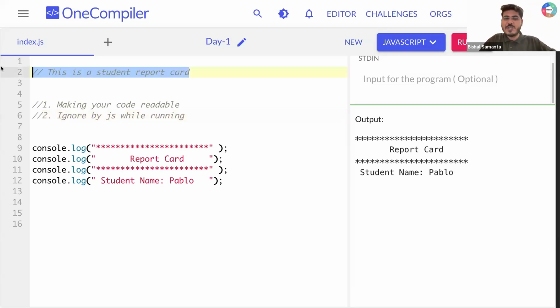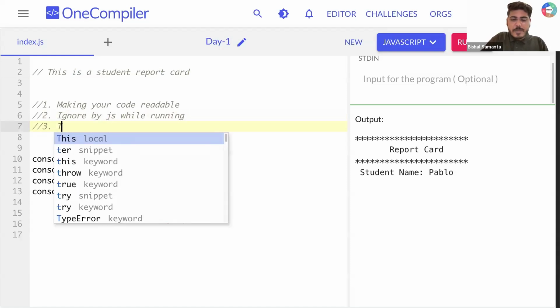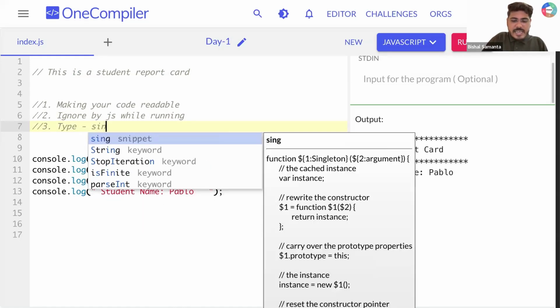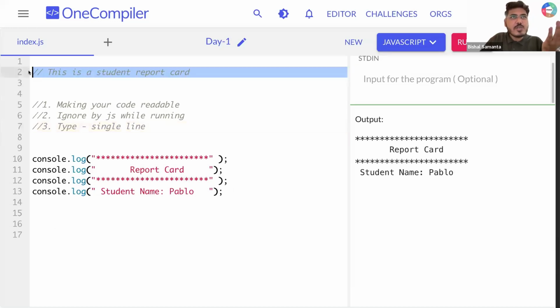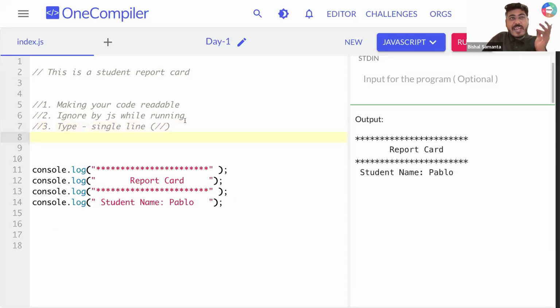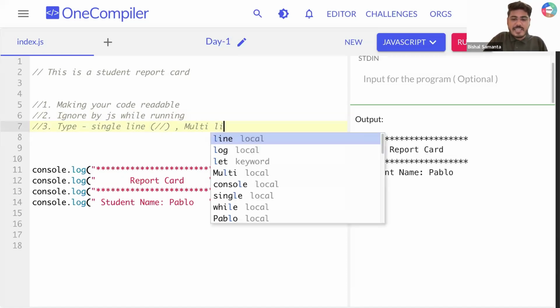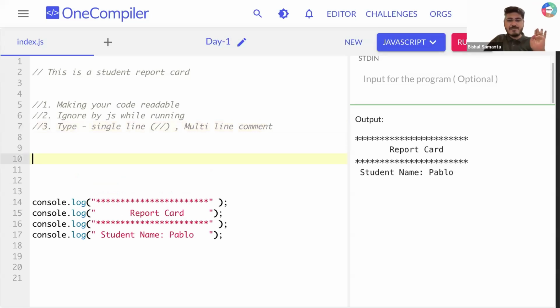Point number 3, we are going to see there are two types of comment you can write. One is the single line comment. Whenever you use a single line comment, you need to use double slash. But there is one more type, which is called a multi-line comment. The syntax is very simple.